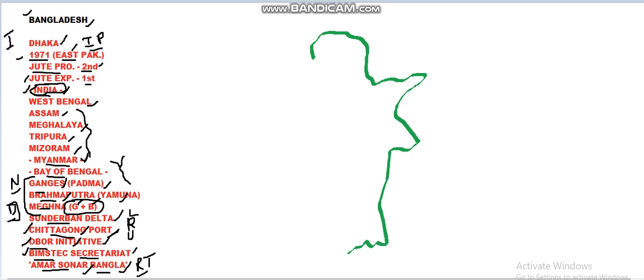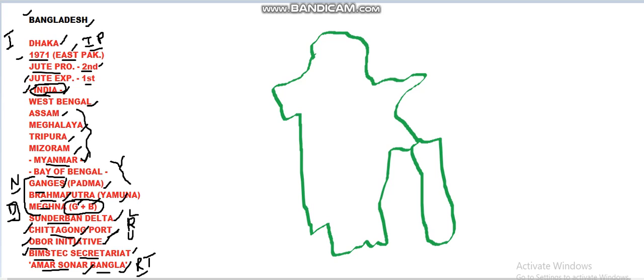To give a rough map of Bangladesh, it somewhat looks like this. The border will be somewhat in this way. This is how Bangladesh is present, and there is also an extension of Bangladesh in this area.